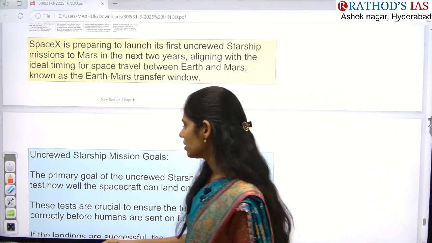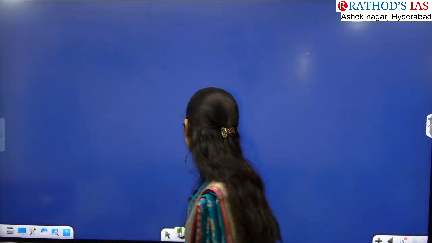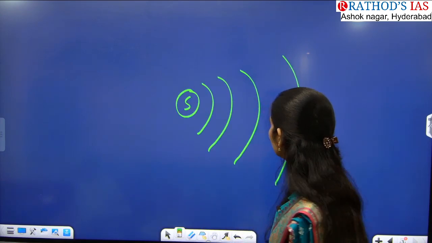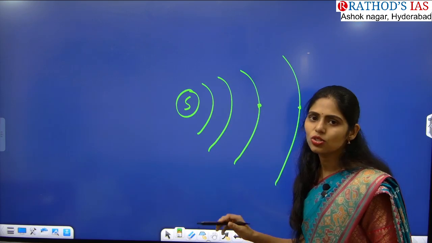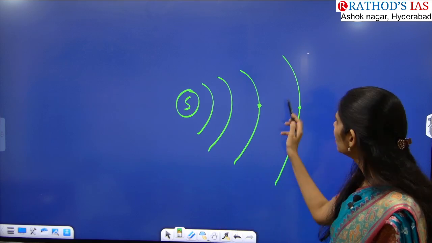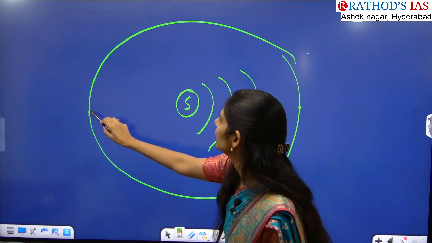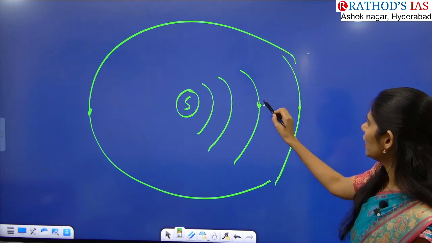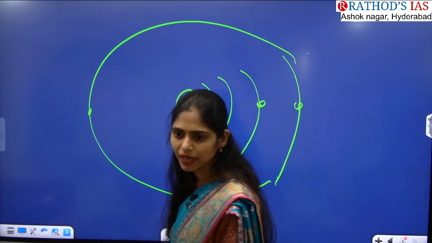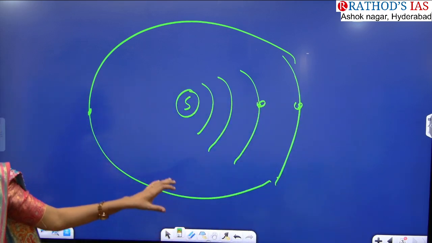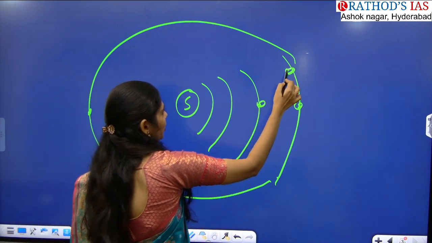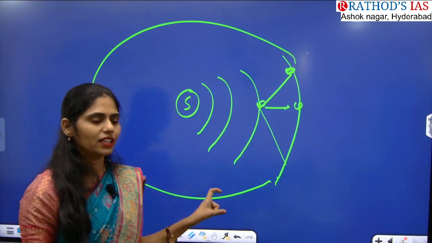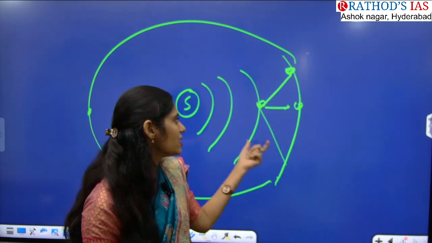So as you all know, why we need to focus on this period. If you see, this is the Sun, Mercury is there, Venus, Earth and Mars. So if you are talking about Earth and Mars, and if you want to launch any space mission, for example, if the location of Mars is here and Earth is here, is it possible to launch any mission? No, that means it should be in this way, where Earth and Mars should be in the same alignment. And even the distance should also be less. If Mars is located here, the distance will be more. So if you see here, the distance will be less, right? And we have to see the specific criteria when Mars and Earth will be in this location.